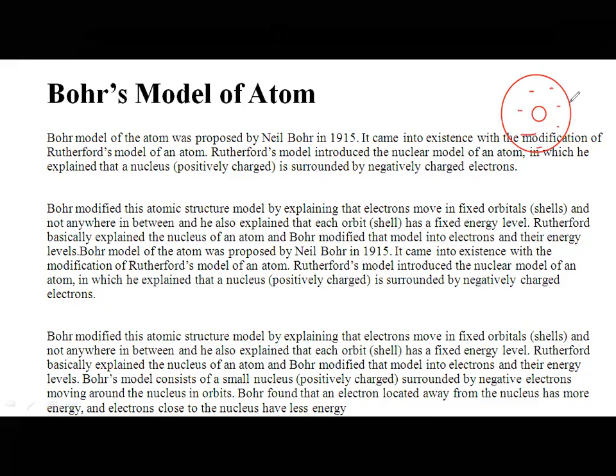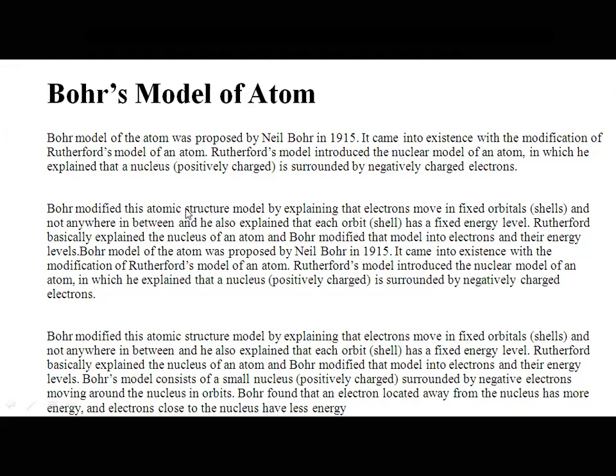They are moving in certain paths, and those paths are called orbits. But he could not explain the distribution of the electrons in those orbits. Like in this orbit, how many electrons will be there? Is there only one orbit where the electrons are revolving, or are there many orbits in the atom? All these things were not explained by Rutherford.